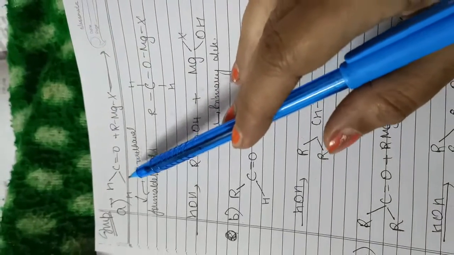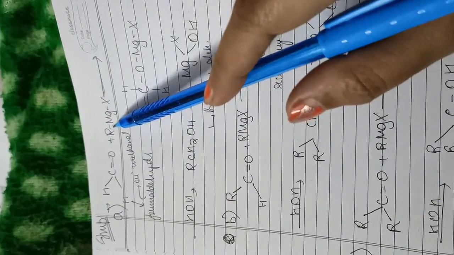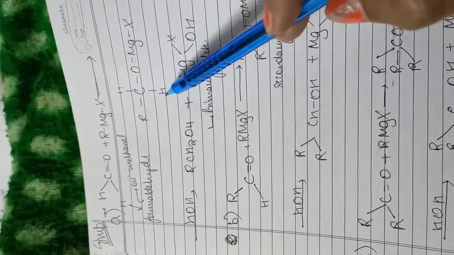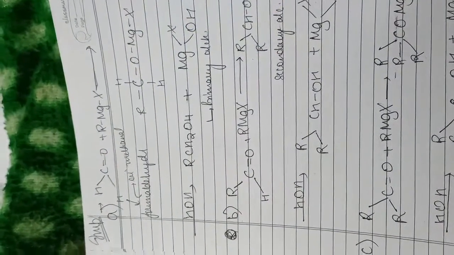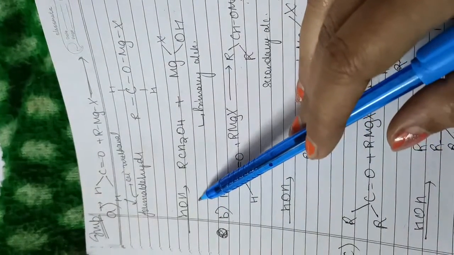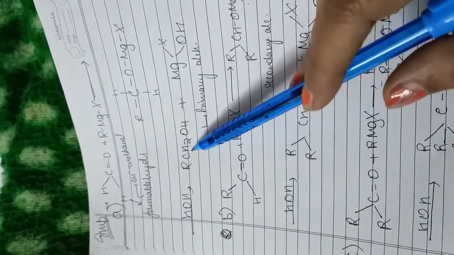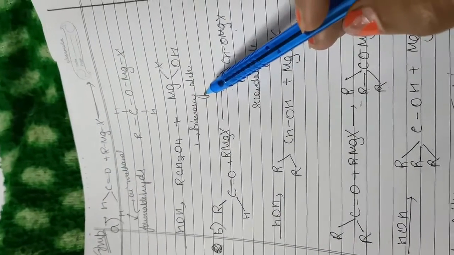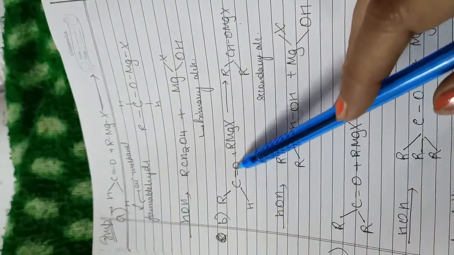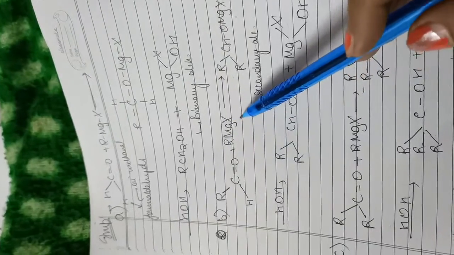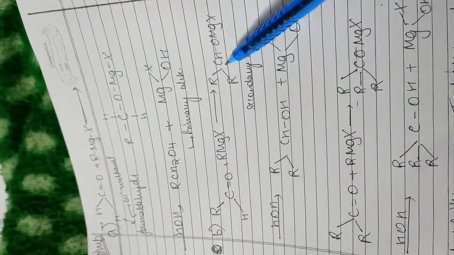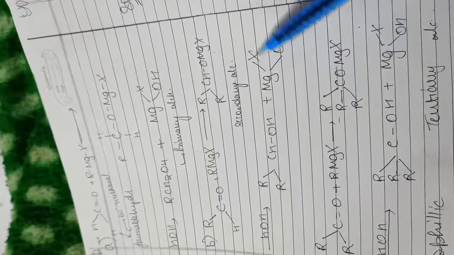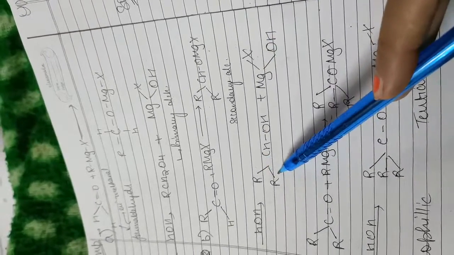First, HCHO, the C=O, reacts with RMgX to form RCH2OMgX. In the presence of H2O, it forms RCH2OH plus Mg(X)OH. This is a primary alcohol. Then RCHO with RMgX gives R2CHOMgX, and finally it forms R2CHOH plus Mg(X)OH.